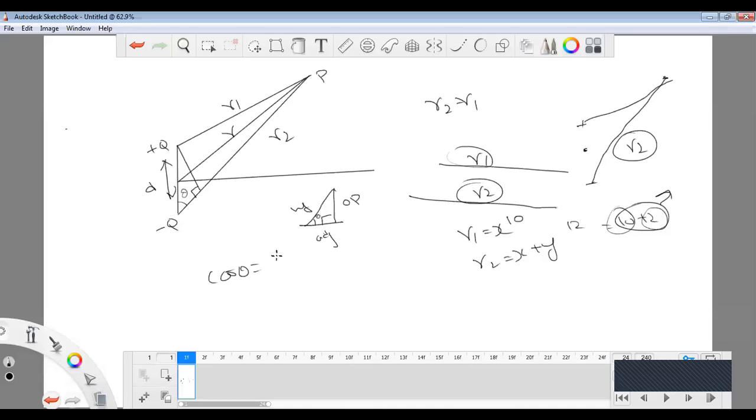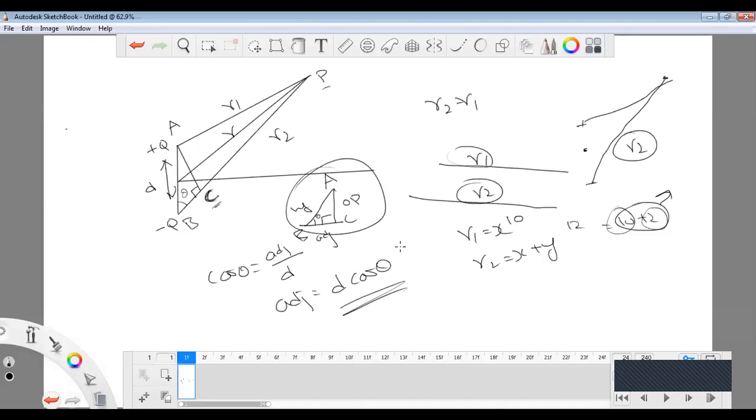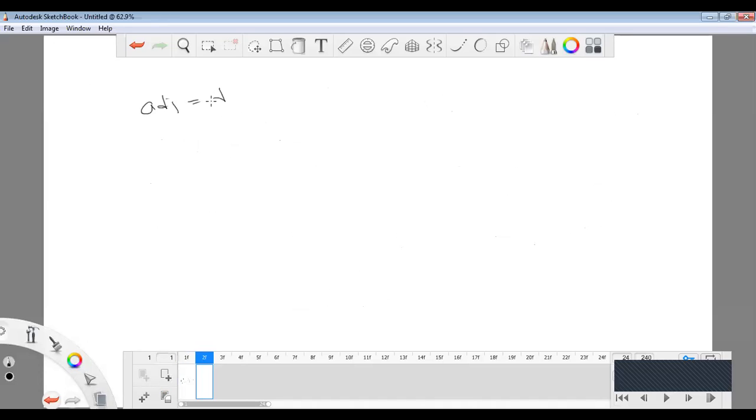So adjacent equals d cos theta. Let us take the points: it is plus q at point A and minus q at point B, and the tangential line is drawn at point C, and this is point P. We are taking A, B, C as a right angle triangle ABC. So what we are getting is adjacent equal to d cos theta.